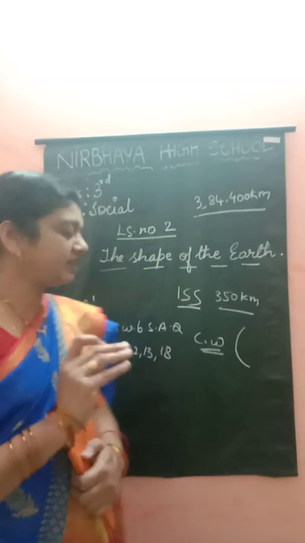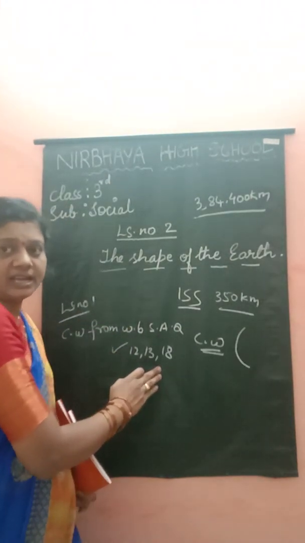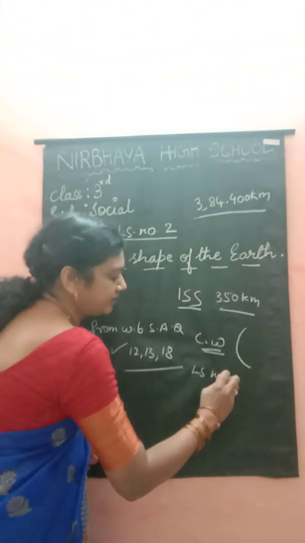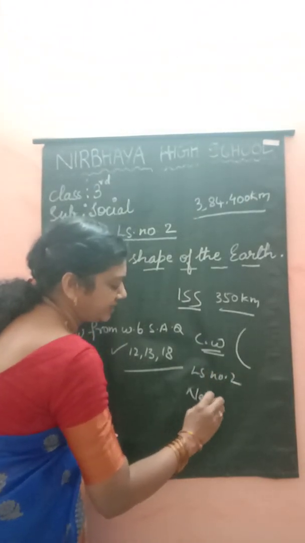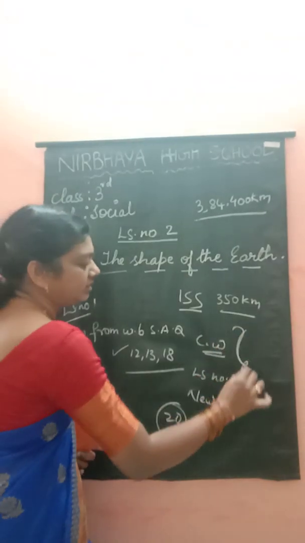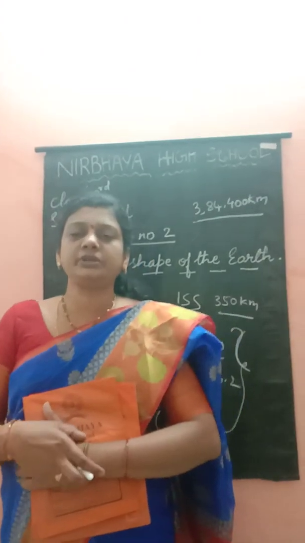Children, you have to write in the classwork the first lesson 3 answers. And after writing this, the second lesson, lesson number 2, the new words. I have given the new words, 20 words I have given. You have to complete them. Okay, children, don't waste your time and complete the work whichever we are going to give. Okay, children?